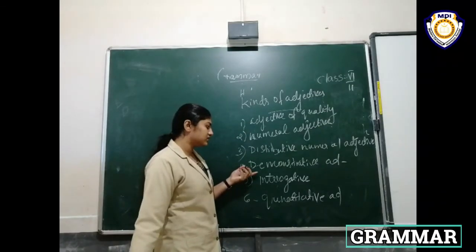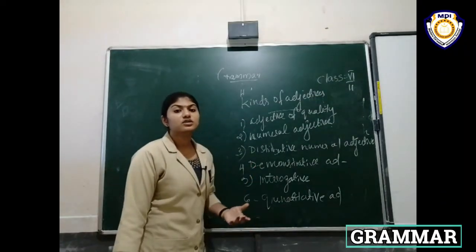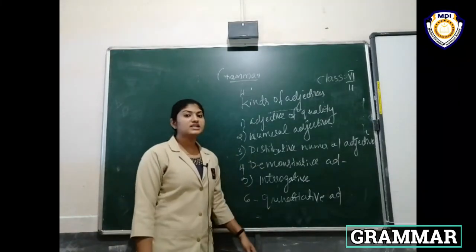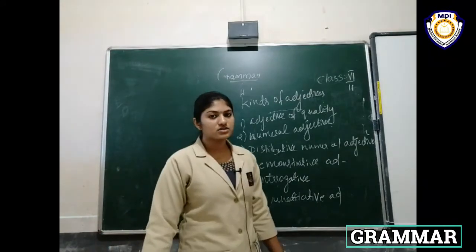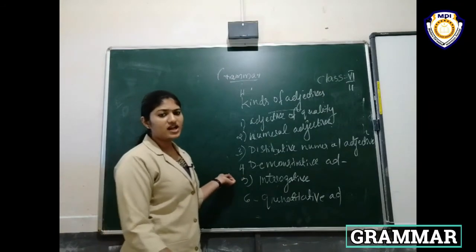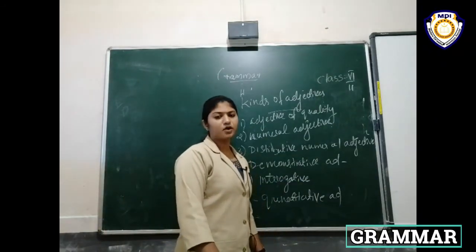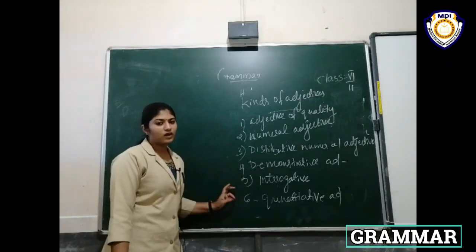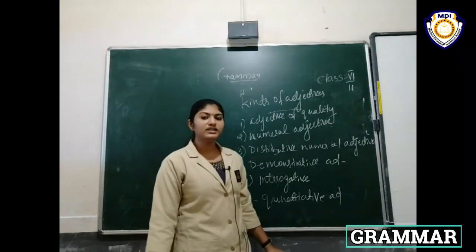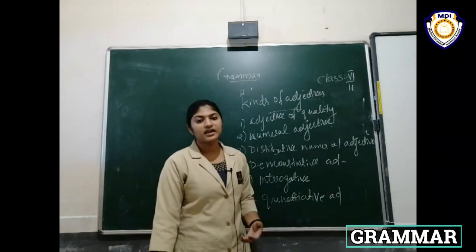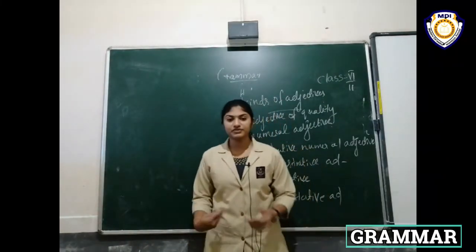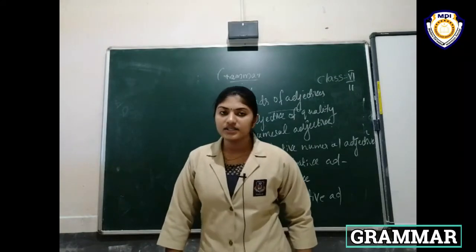Then demonstrative adjectives. Demonstrative adjectives we can use with a specific noun. We can choose the specific noun. It points to a specific noun. These, that, those. Okay. And then interrogative adjective. With interrogative adjectives we can ask questions about the nouns by using the words what, which, whose. Then the last one is quantitative adjective. Quantitative adjective means how much, much or little, few, the quantity of things. That is called quantitative adjective.